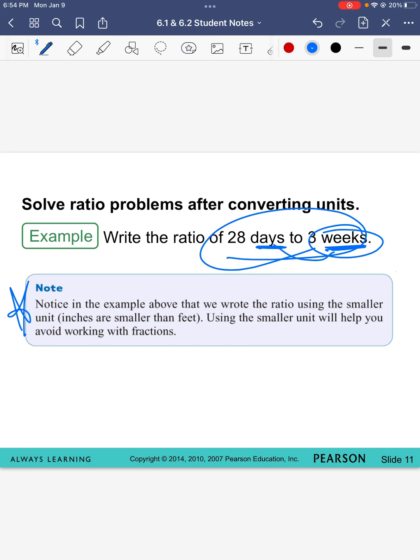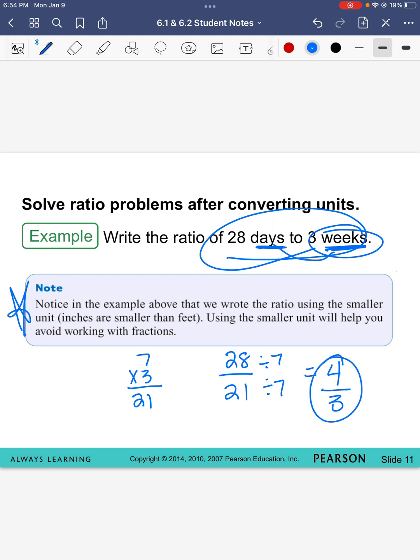We know that there are how many days in a week? There are 7 days in a week. So I'm going to do 7 times 3, which is 21. And it wants me to compare 28 days to 21 days. And can that be simplified or put into lowest terms, I mean? It can be. I can divide both of them by 7. And that gives me 4/3. Again, why should we not put this as a mixed number? Because it wouldn't be a comparison of two numbers, right? Okay.